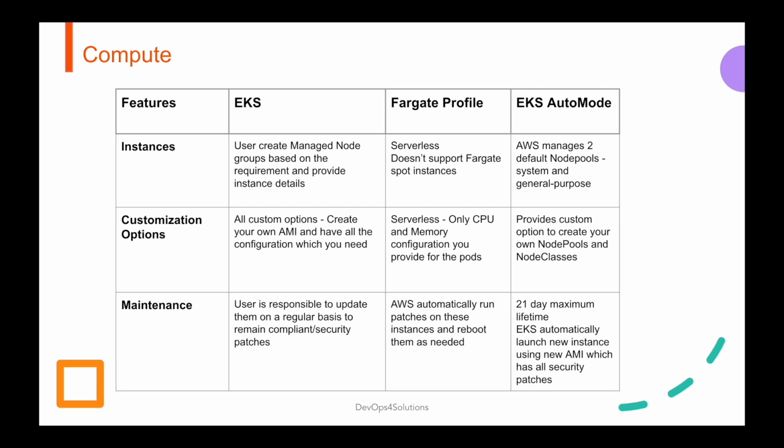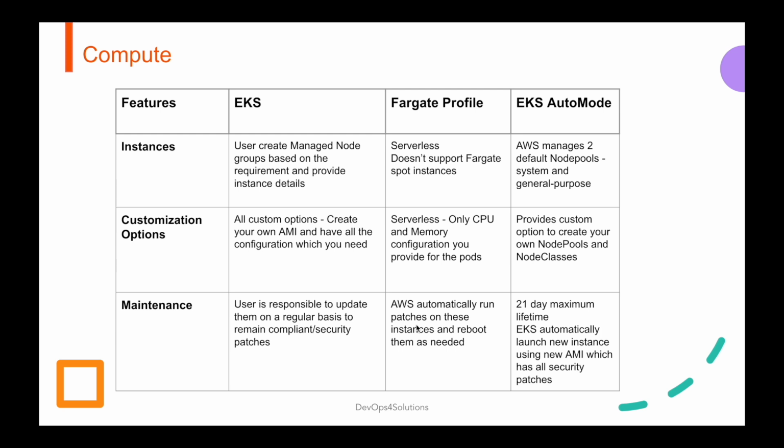You can create your own AMI and have all the configuration as per your requirement. EKS Auto Mode by default creates two node pools, system and general purpose, that have pre-configured instance type C5, but you have an option to do the customization and create custom node pools for specific workloads.